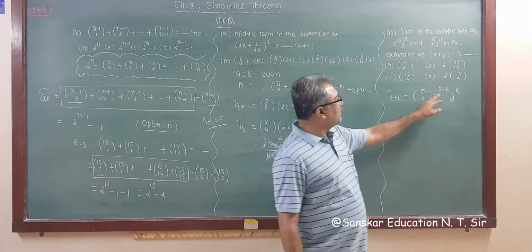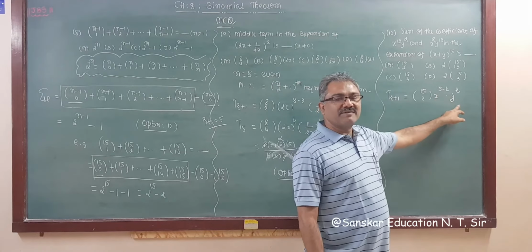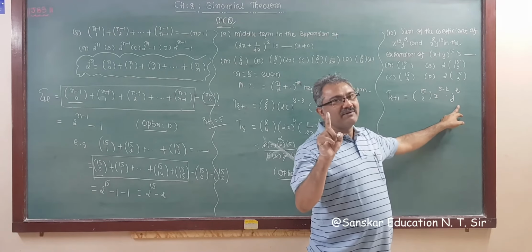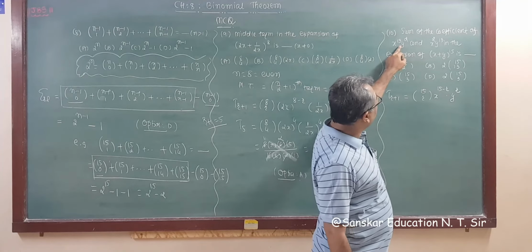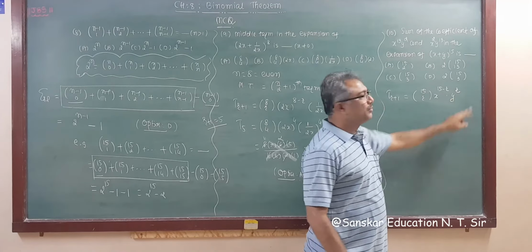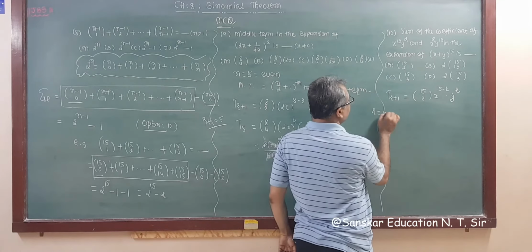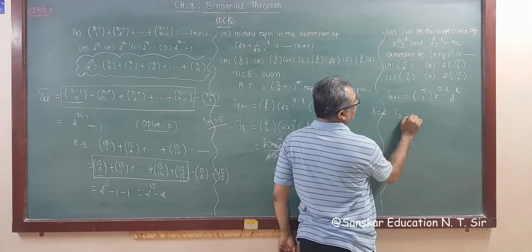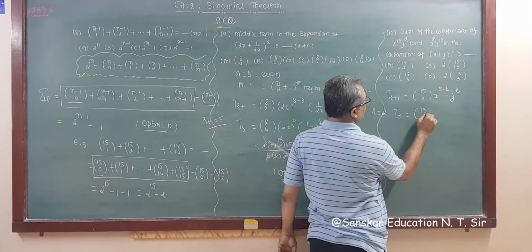So here the x power is 15 minus r, but y is only containing one power, that is r. So if we want this term, what is r? r should be 2, right? So taking r equal to 2, we get the third term equal to 15C2.